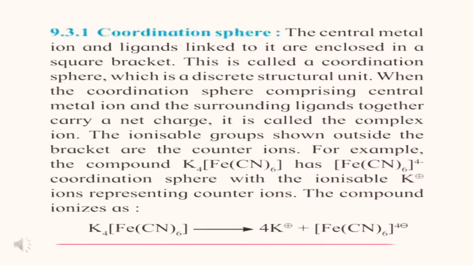For example, the compound K4[Fe(CN)6] has the [Fe(CN)6]4- coordination sphere, with the ionizable K+ ions representing the counter ions. The compound ionizes as K4[Fe(CN)6] gives 4K+ plus [Fe(CN)6]4-.